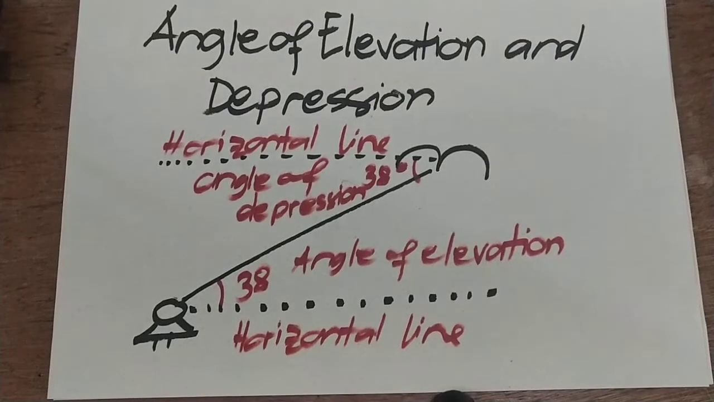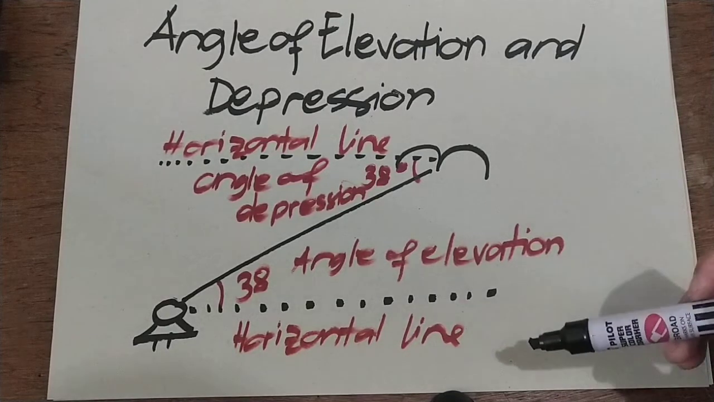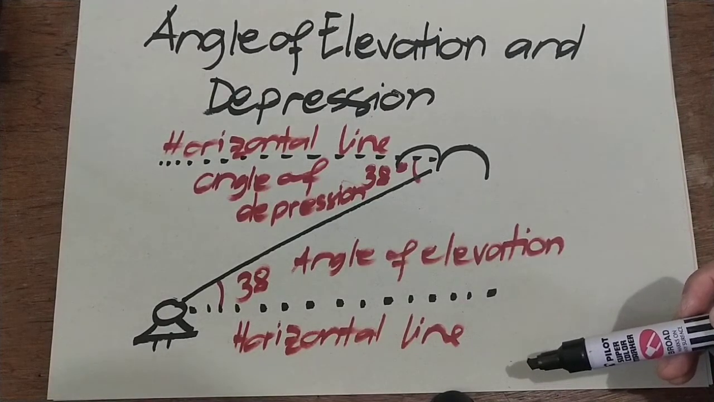Hi everyone! Ang topic natin ngayon is about angle of elevation and depression. Define muna natin kung anong angle of elevation. So sabi dito, the angle of elevation is the angle formed by the horizontal line and observer's line of sight to one object above the horizontal line.